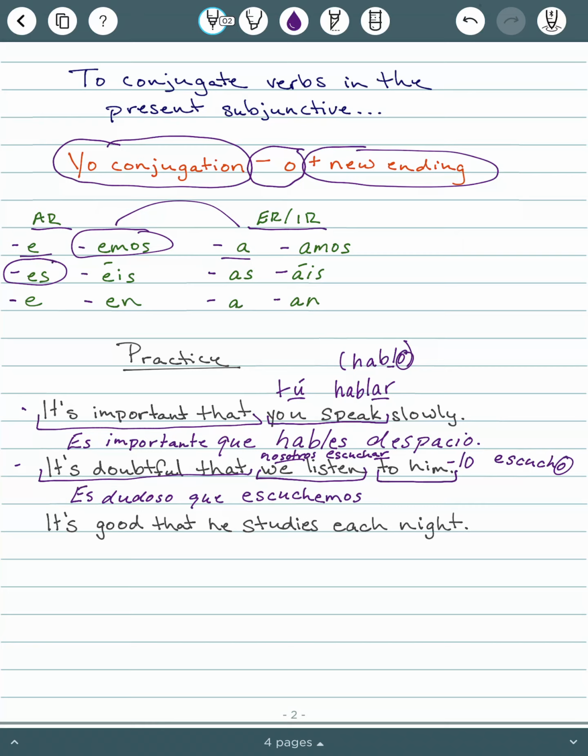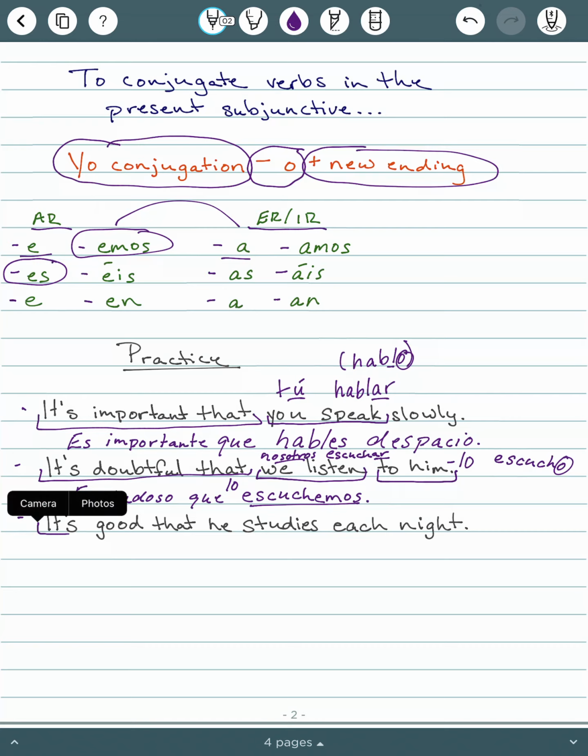And remember, when you're changing those pronouns to a direct object pronoun, it goes before a conjugated verb. And escuchemos is a conjugated verb. So we will put lo in front of escuchemos.